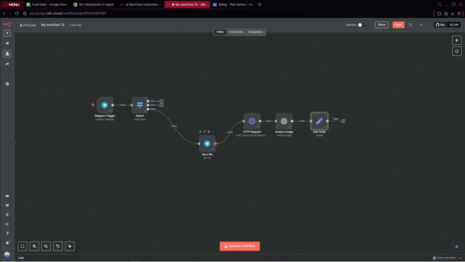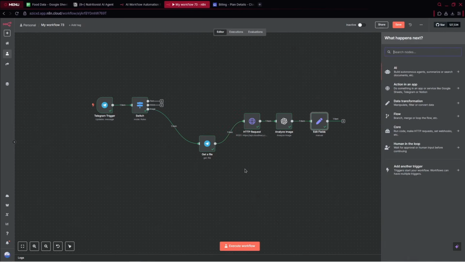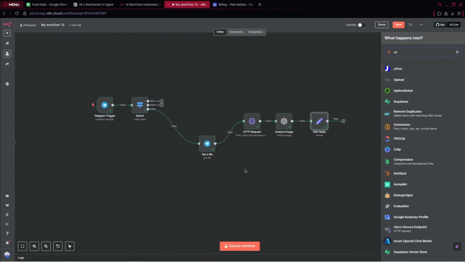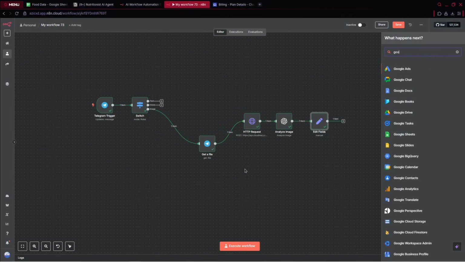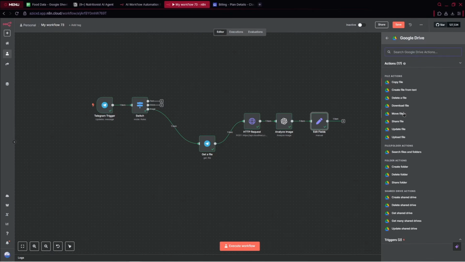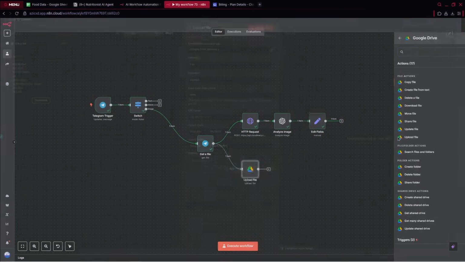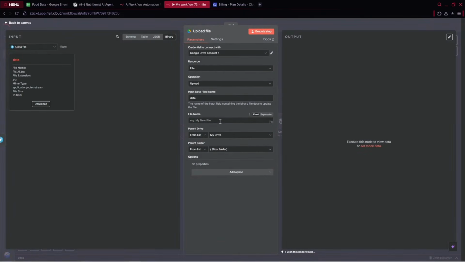So this is our first path from the get file node. And the second path will be to upload this specific file to Google Drive for further tracking. So we upload the file. Where do we have upload file? We've got upload file. We choose our specific folder. Also for now, I can specify the file name, and I like to do it by indicating the date.